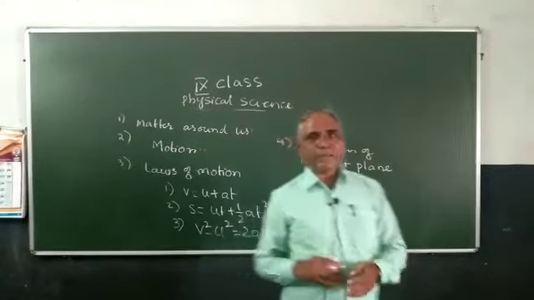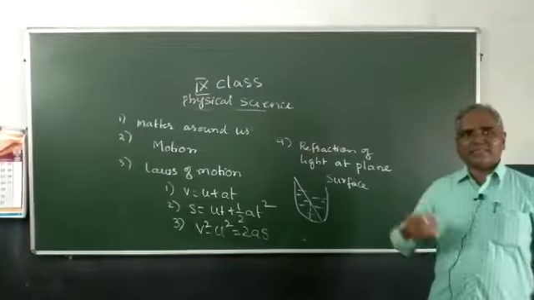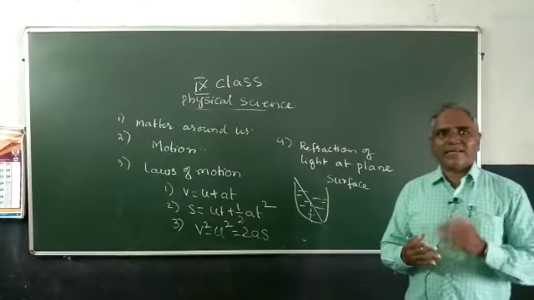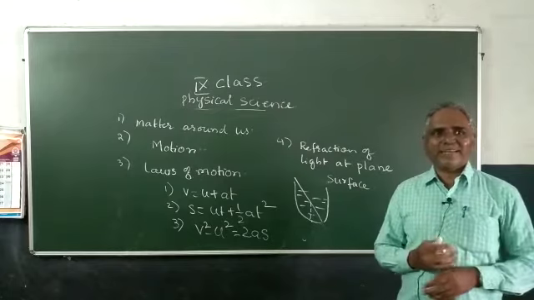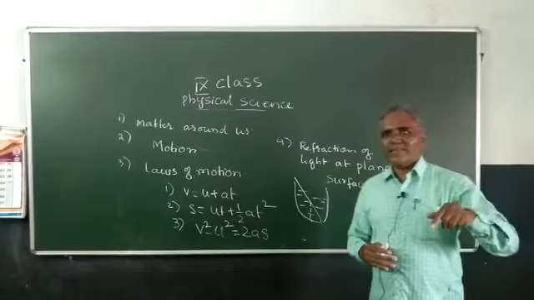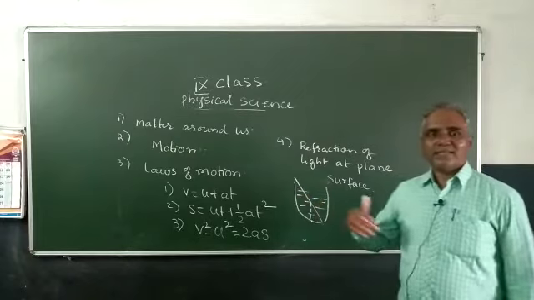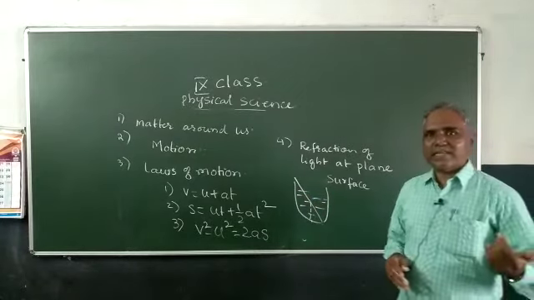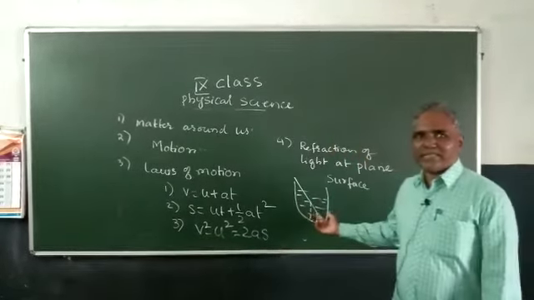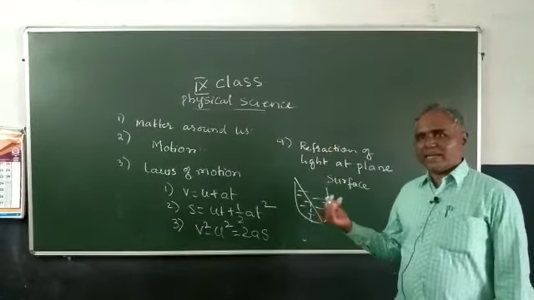In this, so many phenomena are there, like total internal reflection and mirages. Mirage means on the road in the summer season we see water. Actually there is no water. From far away it appears that some water is collected on the road. This is due to refraction of light, total internal reflection. And so many applications are there, like the brilliance of the diamond. Diamond shining is also refraction of light. And these are the uses in our daily life.